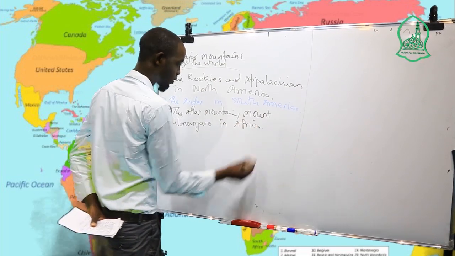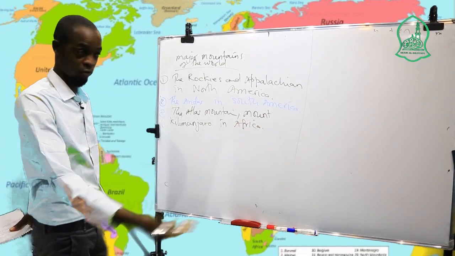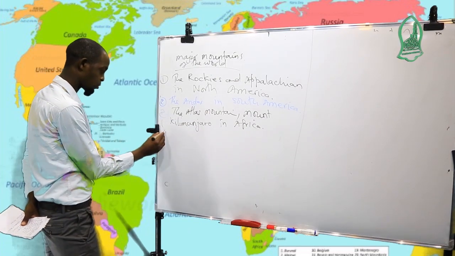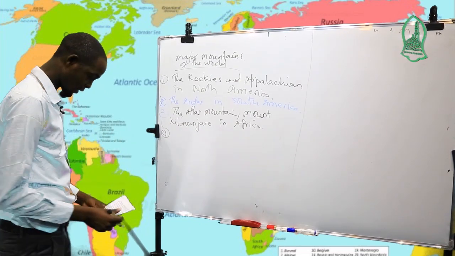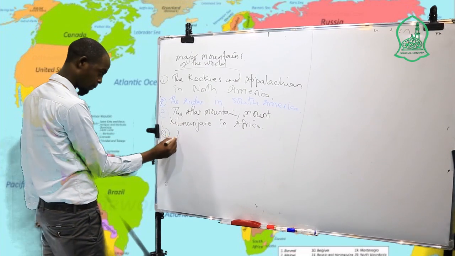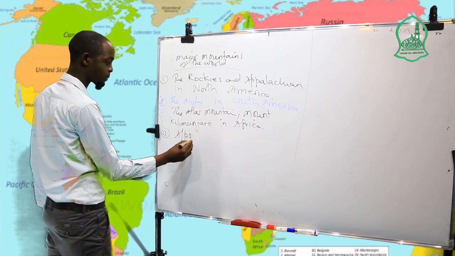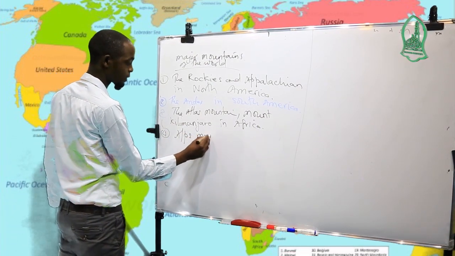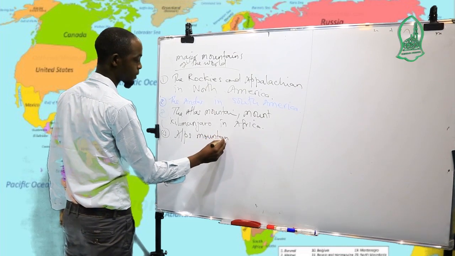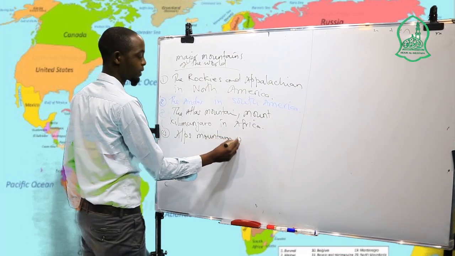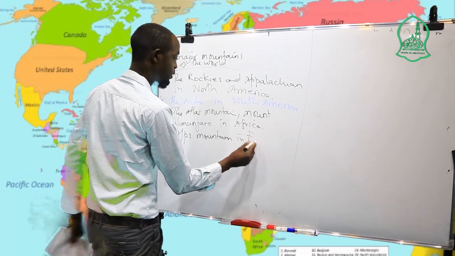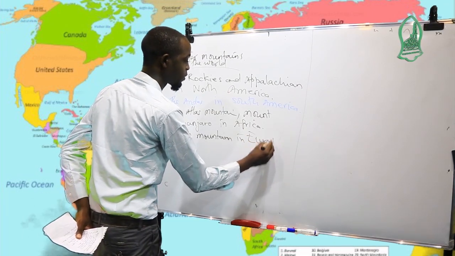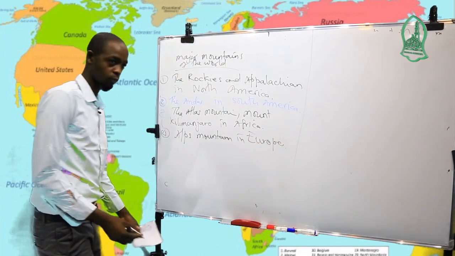Kilimanjaro is in Tanzania, here in our country. Also we have the Alps Mountains, located in Europe.